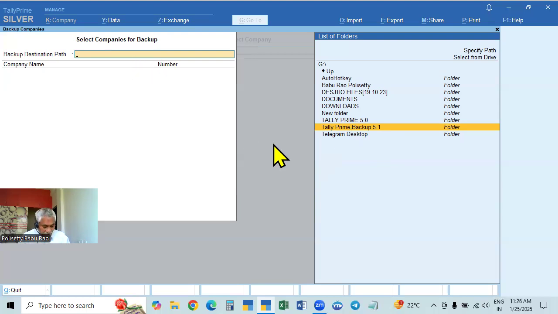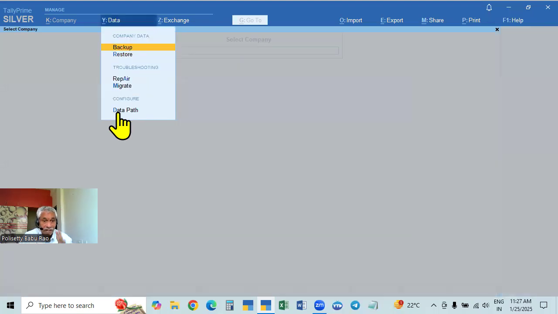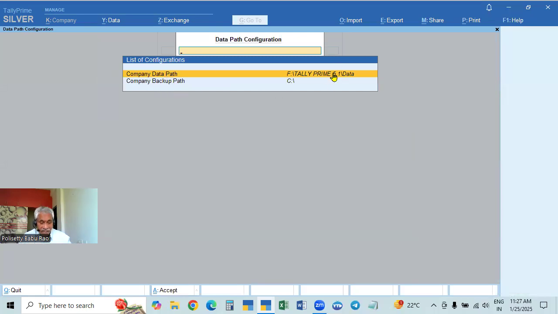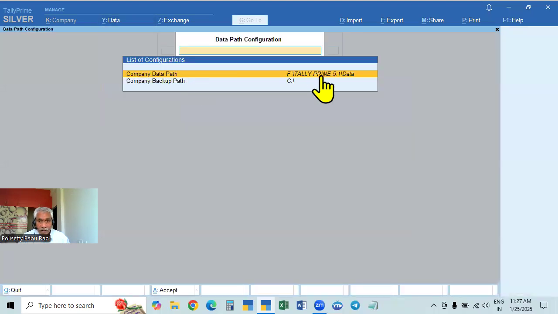Directly it will come here. So that's how to give that. In that case also, during the backup we can create it, or if you create in advance, select from drive. If you have not created, you have to specify during the backup. But here also we have to place this backup folder as a default. So that will be shown in the Alt Y. Data path means the original data path as well as the backup data path also. If you click that company data path, this is the original data path it will take. So automatically that original data path is displayed here.